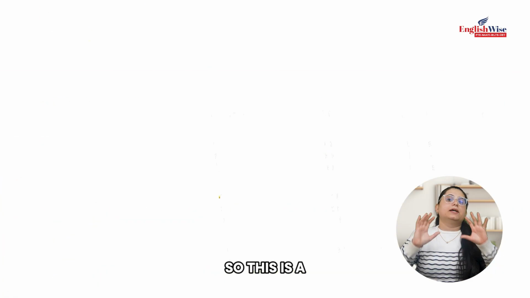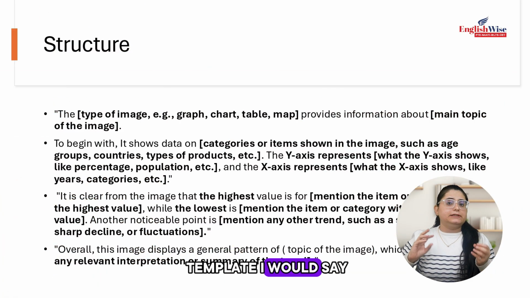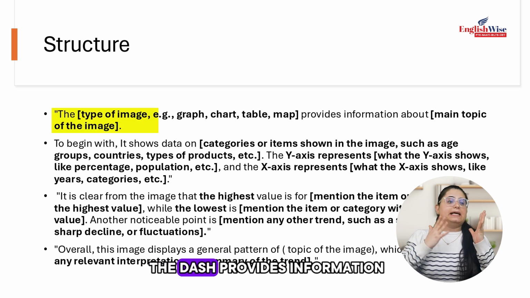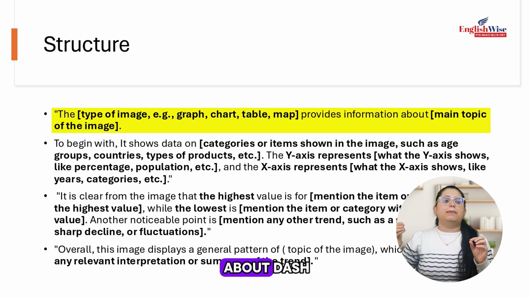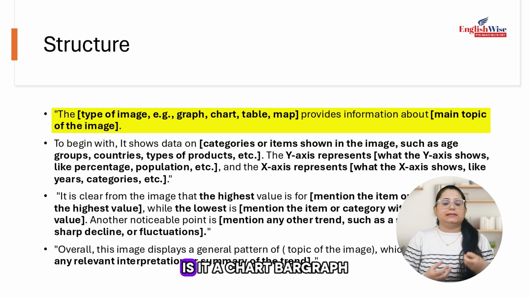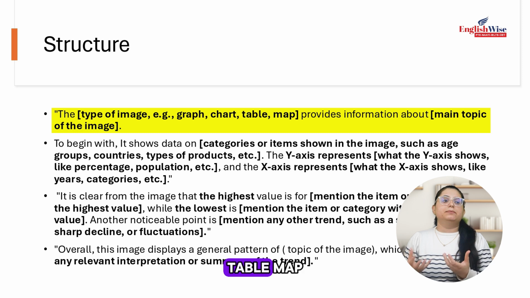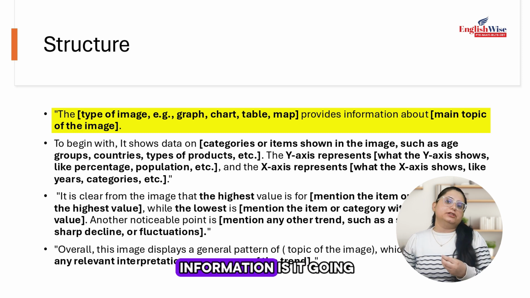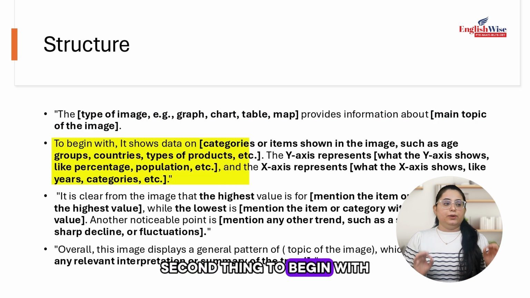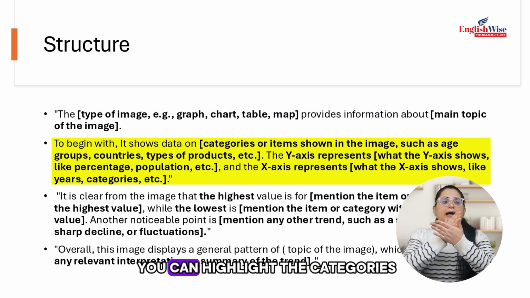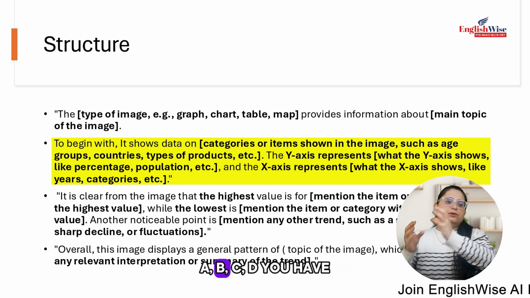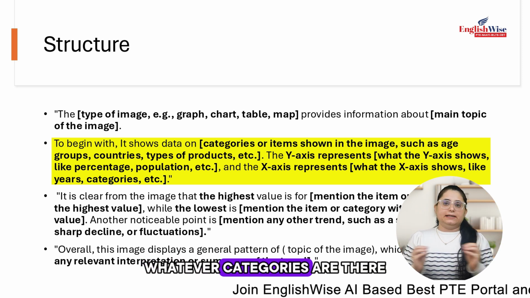The next thing, so this is a kind of not a template, I would say. This is the structure which you can use. You can see on the screen: the dash provides information about dash. So in the dash, you have to tell here what kind of picture it is. Is it a chart, bar graph, table, map, and what kind of information is it going to provide? You have to highlight the topic over there. Second thing, to begin with, it shows data on. You can highlight the categories, such as what are the categories shown, A, B, C, D. You have to highlight whatever categories are there.